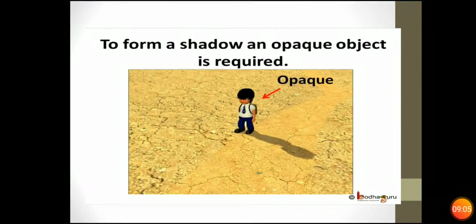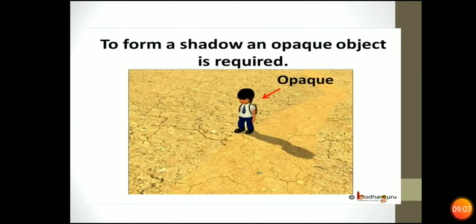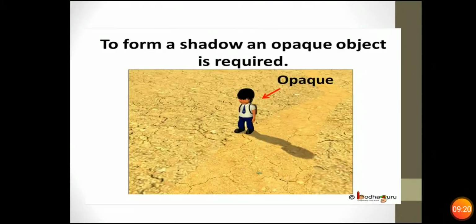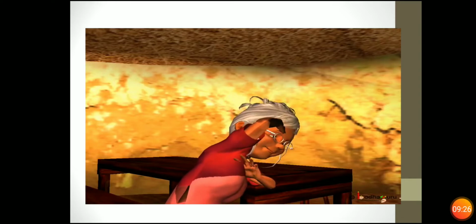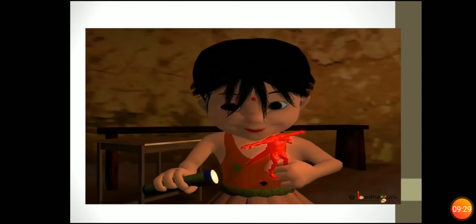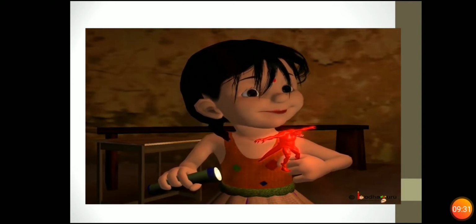We know shadow is formed when an object blocks the path of the light. But the transparent object allows all the light to pass through it, so no shadow is formed. Hence, to form a shadow, an opaque object is required. Like in the story, Sona used a toy, an opaque object whose shadow was formed on the ground as well.